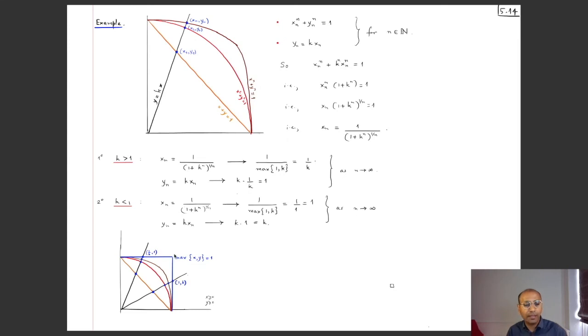So that lies on this vertical line. So it seems that the points where the slope is bigger than 1 will always go towards this horizontal line, and the points where the slope of the line is less than 1 will always go toward this vertical line. So it's as if these curves are growing towards this corner curve.